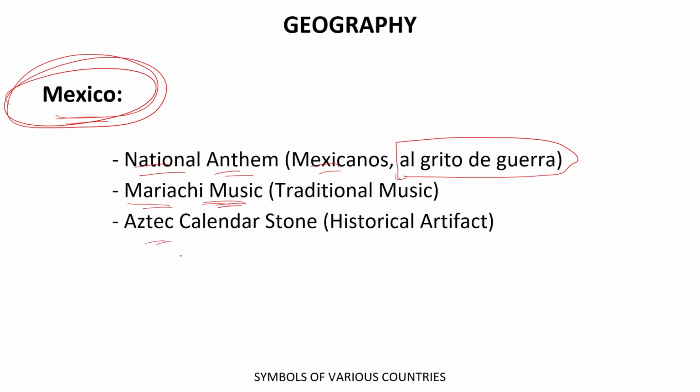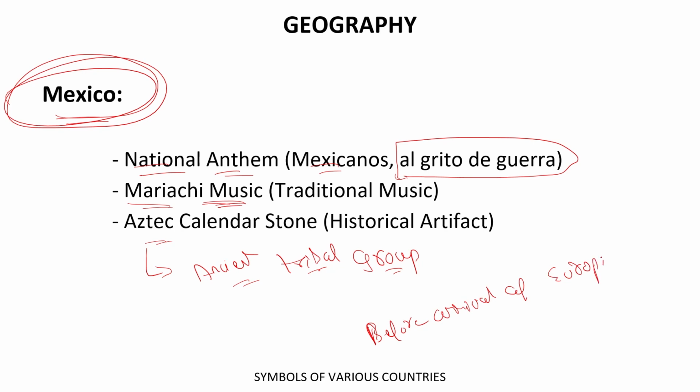Okay, and the historical artifact is the Aztec calendar stone. Basically, the Aztecs were the ancient tribal groups which were living there before the arrival of Europeans. So you can say the Europeans did not just come to India, but they were also interfering in the American continent. Sorry, American continent, not subcontinent.